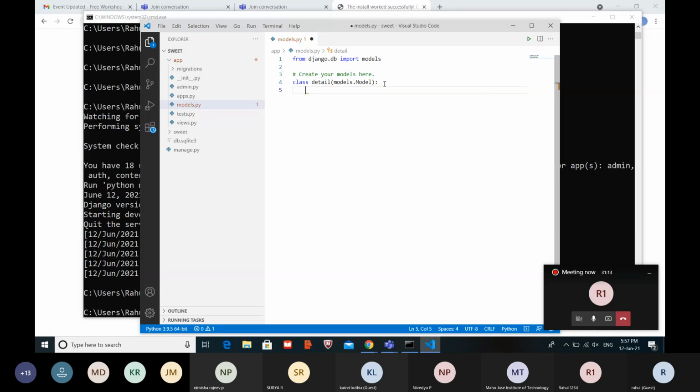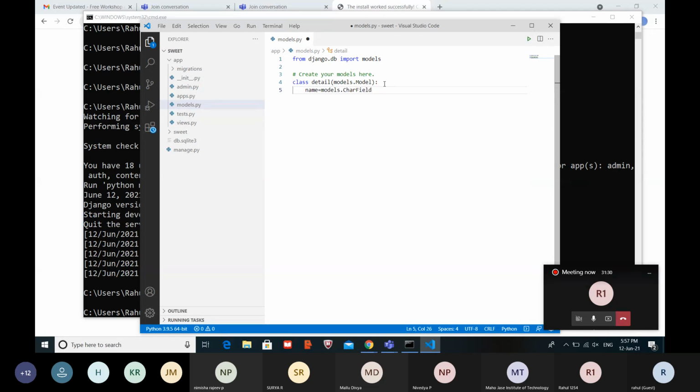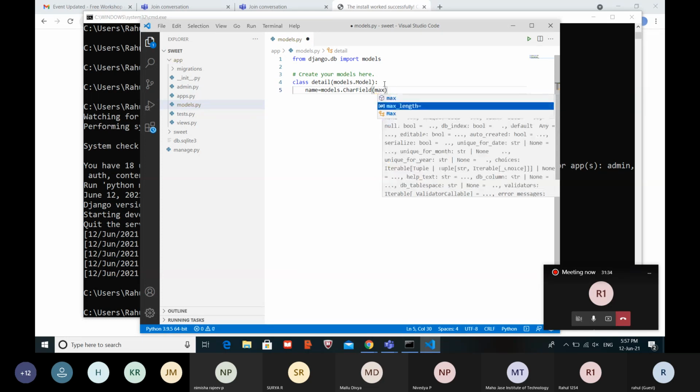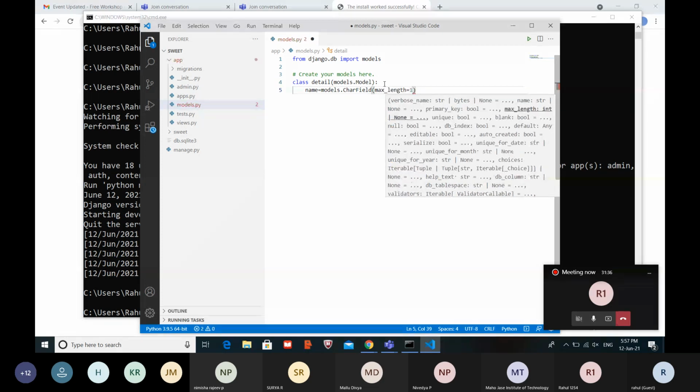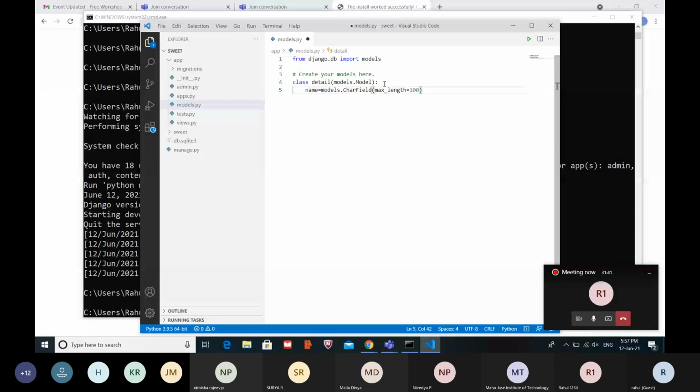So for the name of the student, we create name equals models.CharField with max_length equals 100. I'm giving the max length of the student name as 100. You can give 25, 50, 75, 100 up to 225.